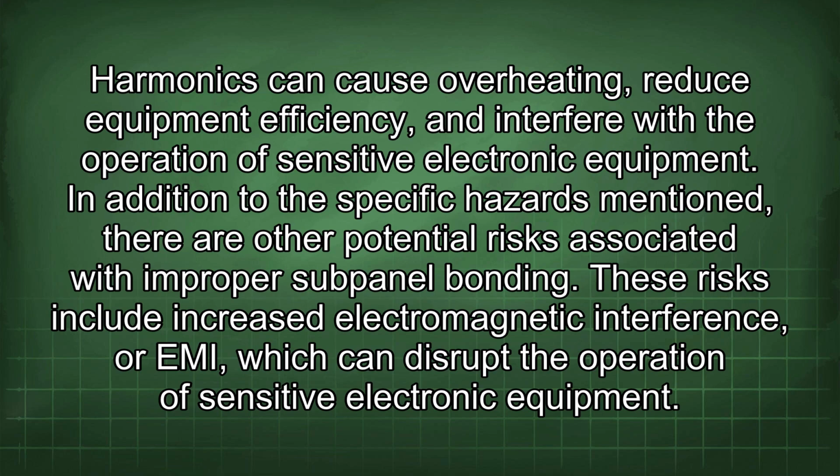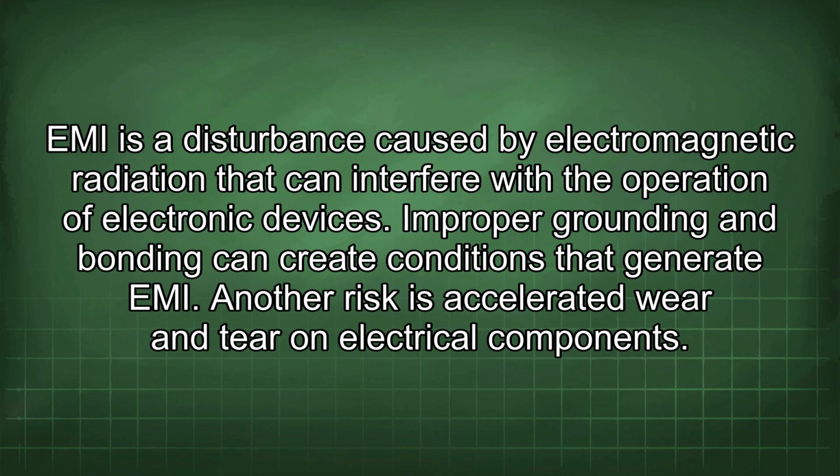In addition to the specific hazards mentioned, there are other potential risks associated with improper subpanel bonding. These risks include increased electromagnetic interference, or EMI, which can disrupt the operation of sensitive electronic equipment. EMI is a disturbance caused by electromagnetic radiation that can interfere with the operation of electronic devices. Improper grounding and bonding can create conditions that generate EMI.